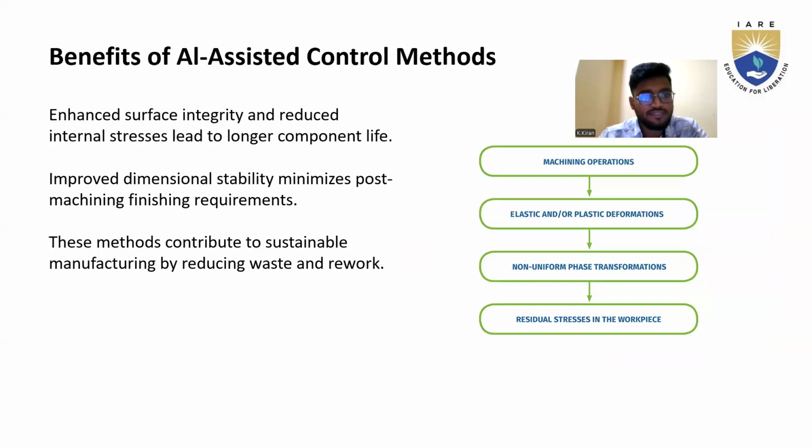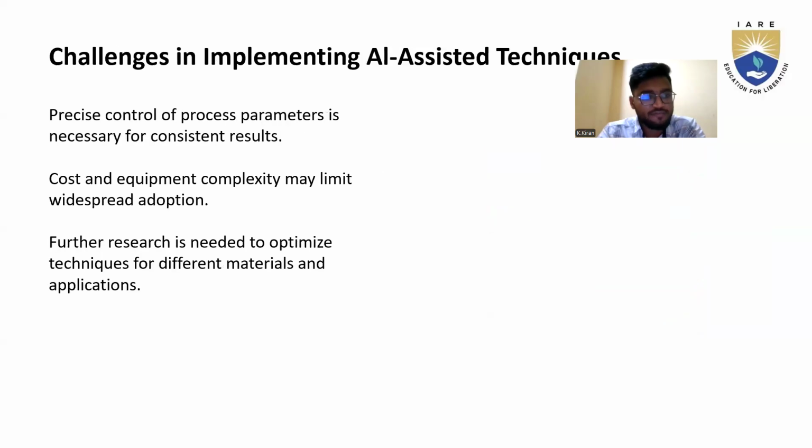Now, benefits of AI-assisted control methods. Here, there is a pie chart showing machining operation, elastic or plastic deformation, non-uniform phase transformation, and residual stress. This was a brief explanation of the benefits. Enhanced surface integrity and reduced internal stresses lead to longer component life and improved dimensional stability, and minimize post-machining finishing requirements. This method contributes to sustainable manufacturing by reducing waste and rework.